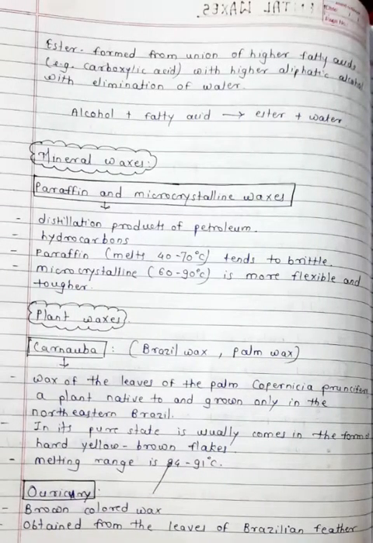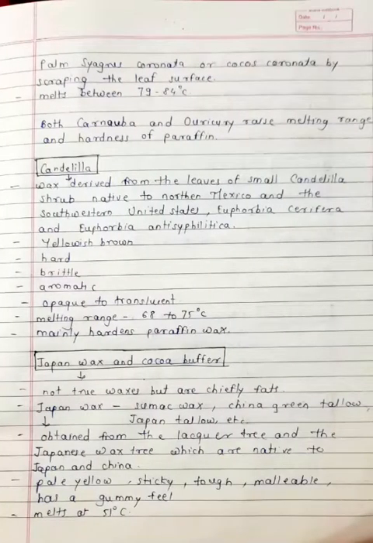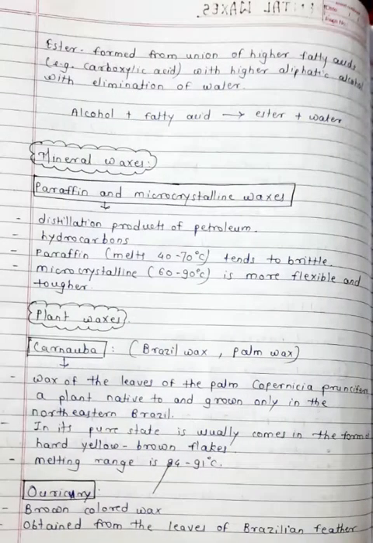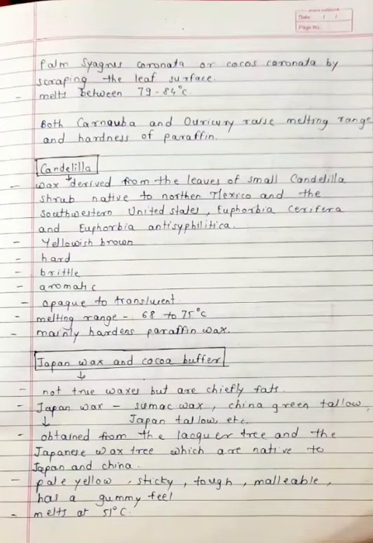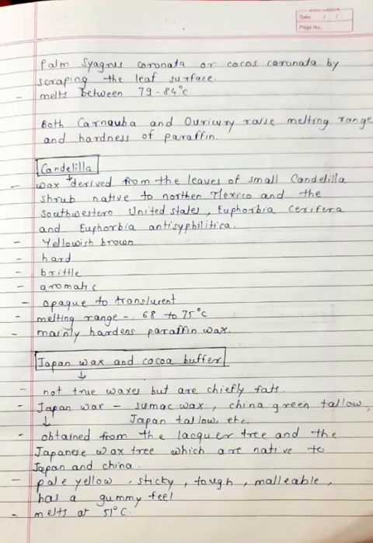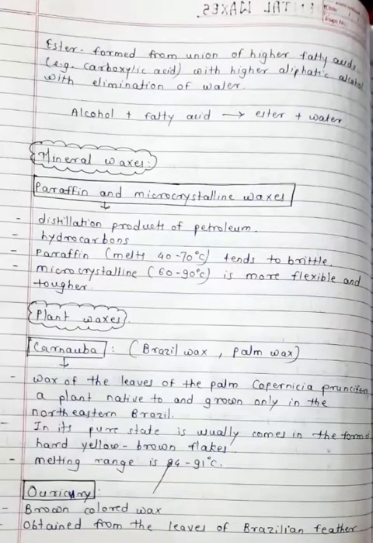So we know that paraffin wax has low melting range. So to raise the melting range, we are adding the carnauba and auricuri wax in the dental waxes. And we know that paraffin wax is a brittle wax. So to improve the hardness, we are adding auricuri and carnauba wax in the paraffin wax. So this is about plant waxes.